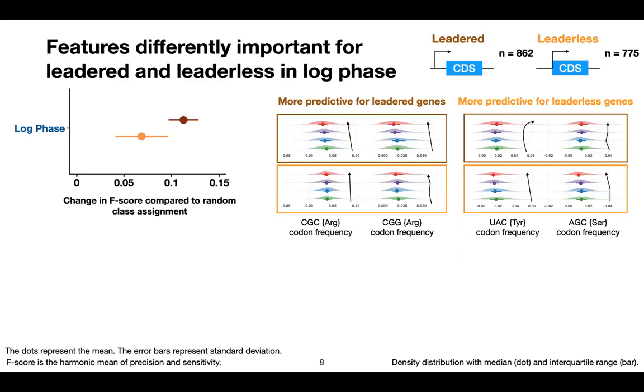Further looking at those important features, we also find that some features are more important to predict half-life cases for leadered genes, while different features are more important for leaderless gene half-life prediction. So here are some examples of different codon usage effects on the leadered and the leaderless genes' messenger RNA degradation.